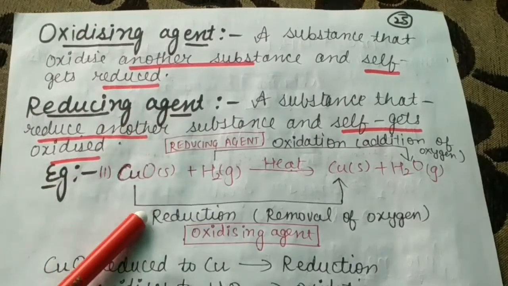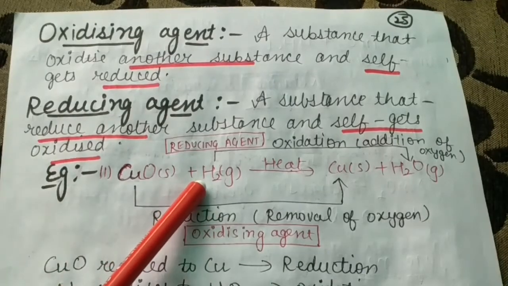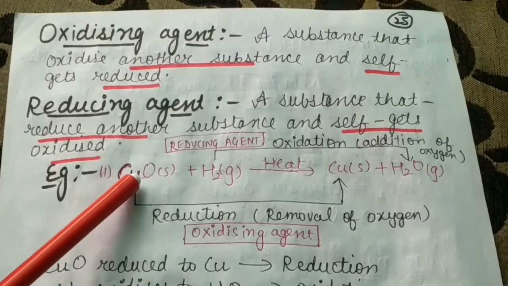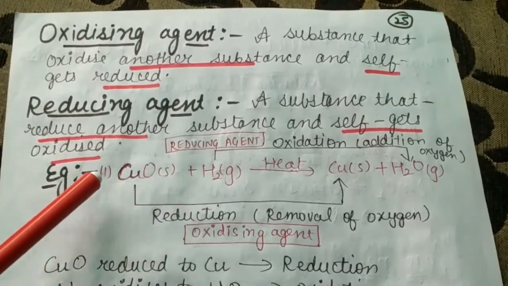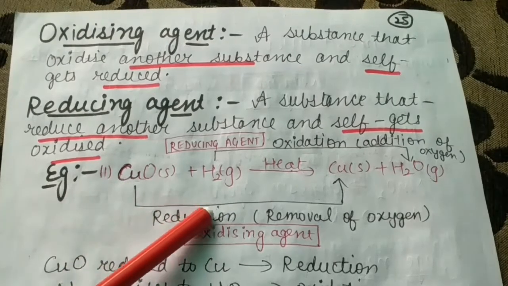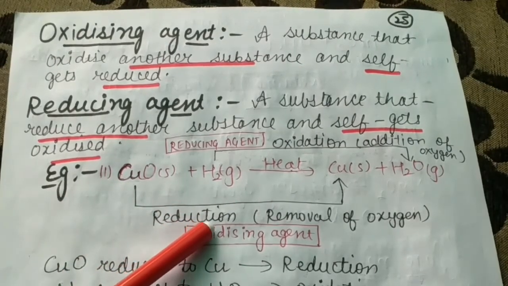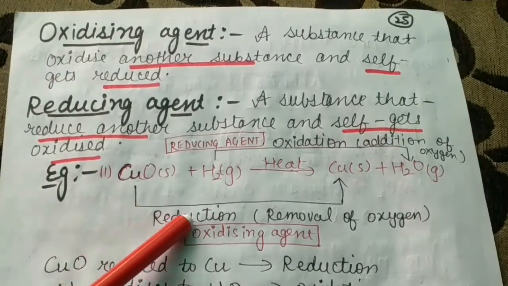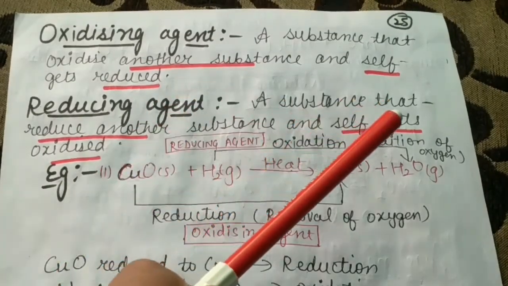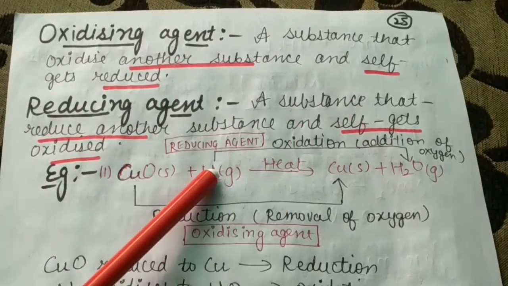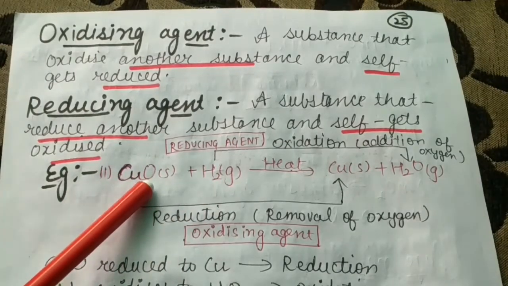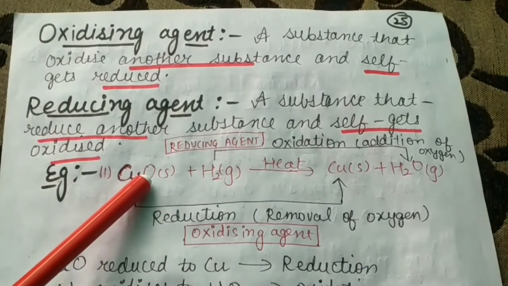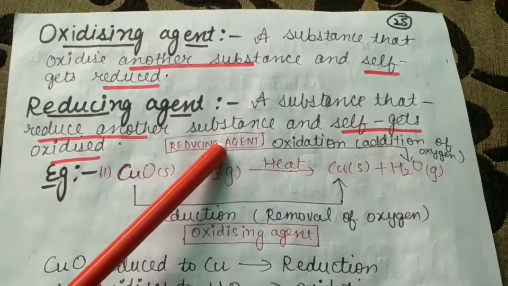Again, I am repeating it, beta. In this case, hydrogen gains oxygen from the copper, takes oxygen from the copper, and copper gets reduced and reduction takes place. Copper oxide gets reduced. So the substance that reduces another substance, hydrogen, what has it done? It reduces copper oxide and itself gets oxidized, and it gets oxidized by gaining this oxygen. So it is a reducing agent.